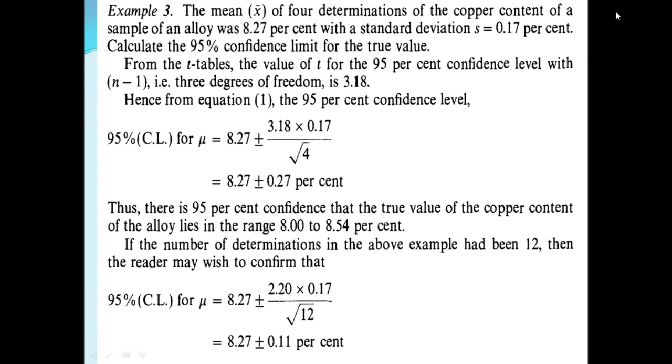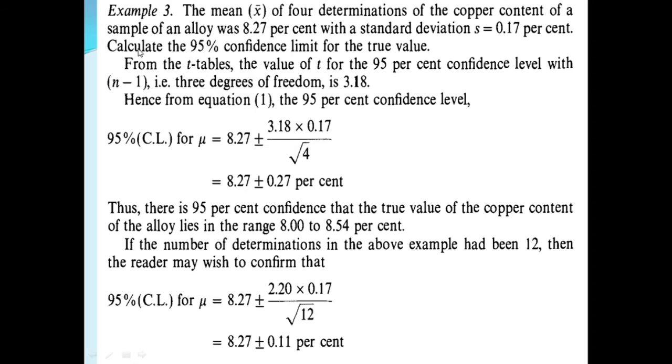The mean x bar of 4 determinations, here n is equal to 4, of the copper content of a sample of an alloy was 8.27%, with a standard deviation s of 0.17%.